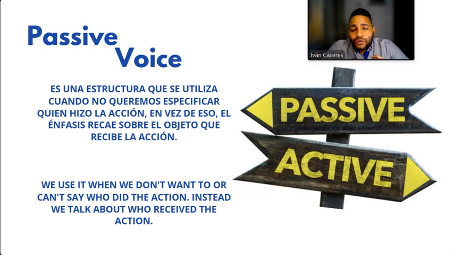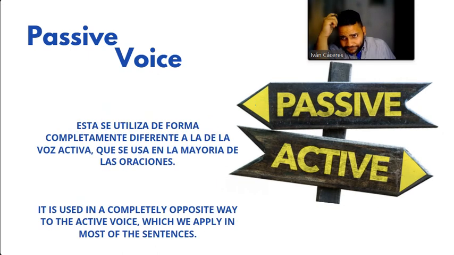In that case, I don't know who is doing the action. I don't know who is calling me. Okay, so that is a very good example. You can also see this, or you can hear about passive voice a lot in news reporters. News reporters normally use a lot of passive voice because normally they don't know who is the person who is responsible for the action that they are talking about. Okay, good. So let's go on.